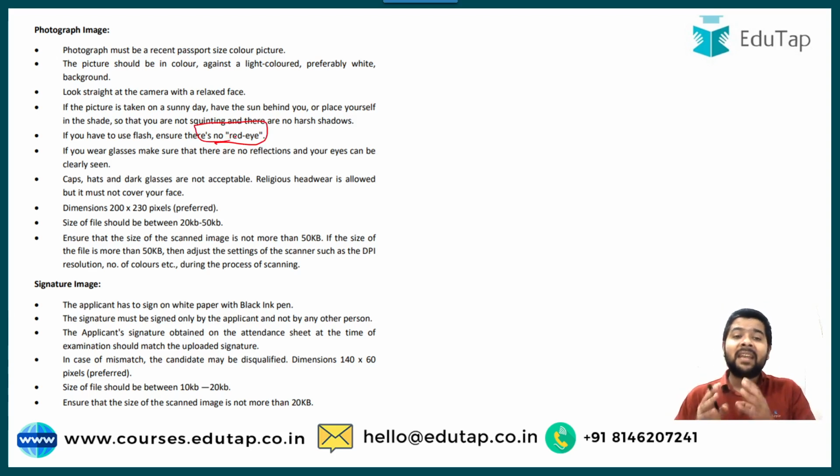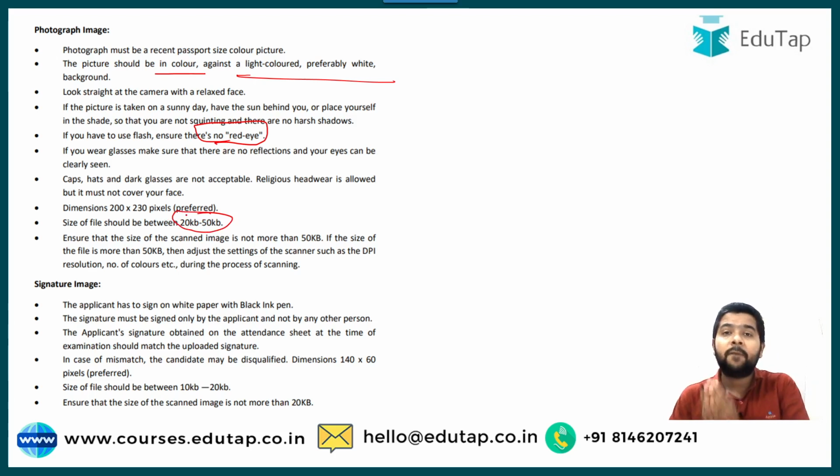Then the next important thing is your photograph must be colored, not black and white. It has to be colored with a white background. Basically a light colored background, but it's best to choose a white background. Then the size of the photo is really important. Without getting the proper size, you cannot upload your photo. The standard size that you can use is anywhere between 20 KB to 50 KB.